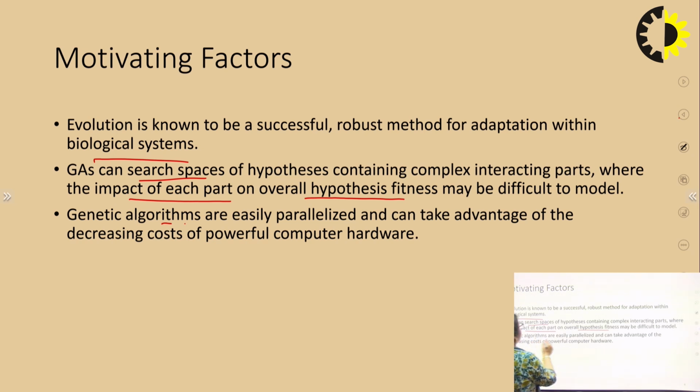It means we can have many genetic algorithms running in parallel and can take advantage of decreasing cost of powerful computer hardware, as new generations of computer hardware are very powerful in comparison to previous ones, and many of the current algorithms are not able to utilize that resource power. So we can run a genetic algorithm parallelly on different CPUs or processors, provided they are available.